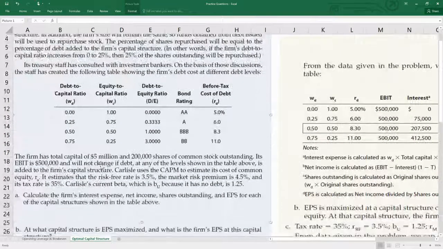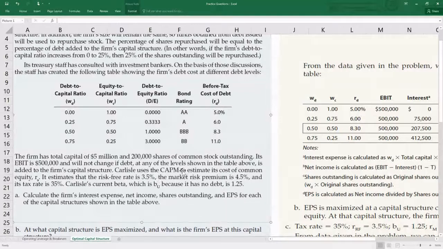has been given. The firm has total capital of 5 million and 200,000 shares of common stock. Its EBIT is 500,000 and will not change if debt at any level shown in the table above is added to the firm's capital structure. Carlisle uses the CAPM, capital asset pricing model, to estimate its cost of common equity.